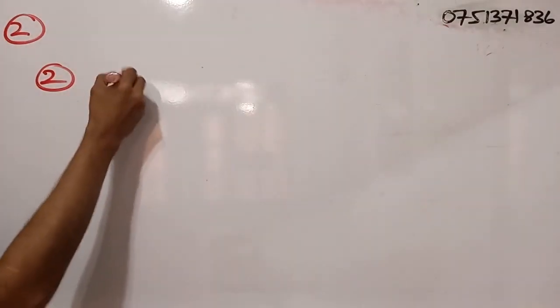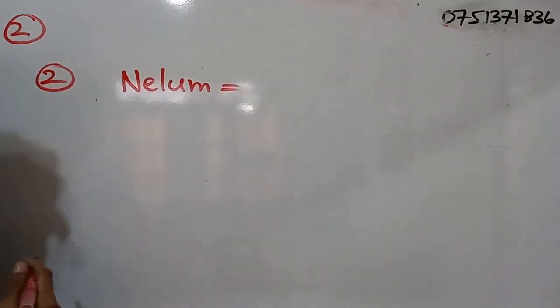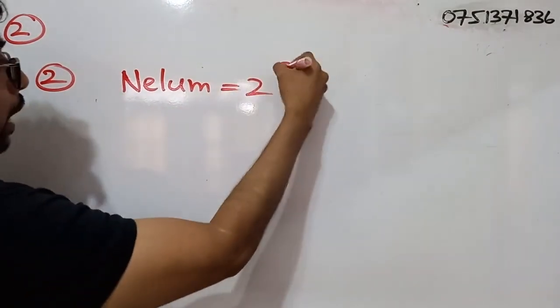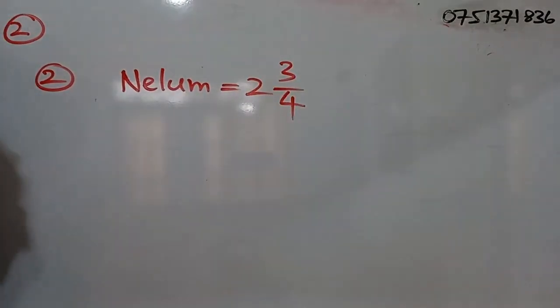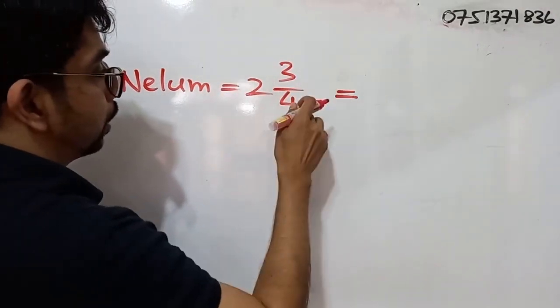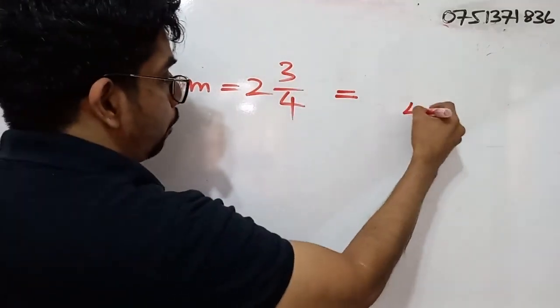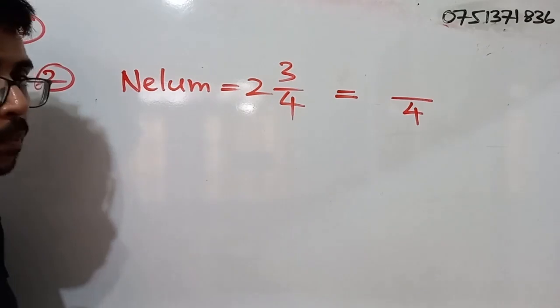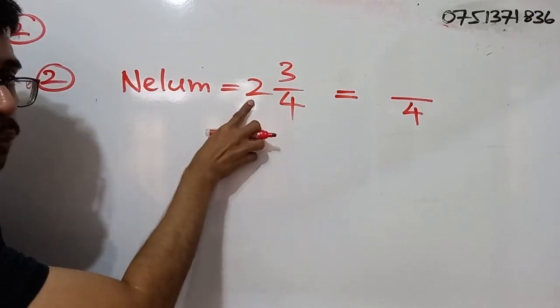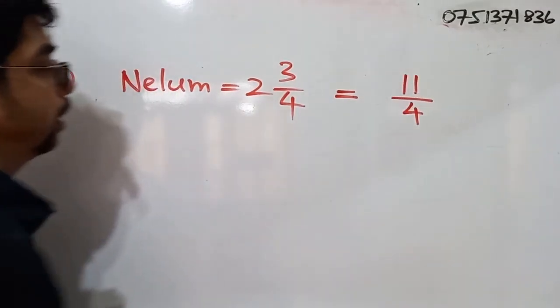Right? So if we talk about Nilum, Nilum received 2 and 3 quarters of chocolates. So when we convert this fraction into an improper fraction, the denominator will be the same. How do we calculate the numerator? 4 into 2, we know that is 8. 8 plus 3, we know that is 11.